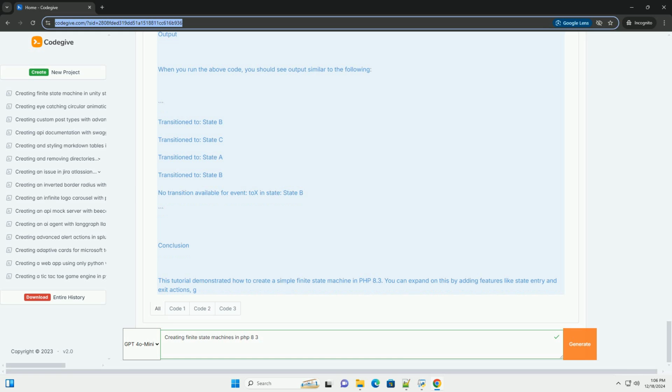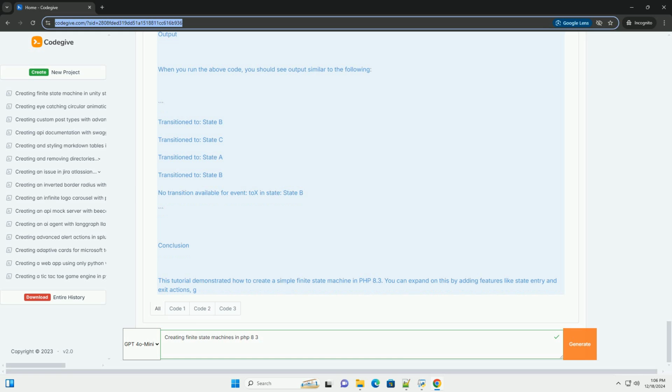Create the FSM and add states and transitions. $fsm = new FiniteStateMachine($stateA). $fsm->addTransition($transitionAB). $fsm->addTransition($transitionBC). $fsm->addTransition($transitionCA).